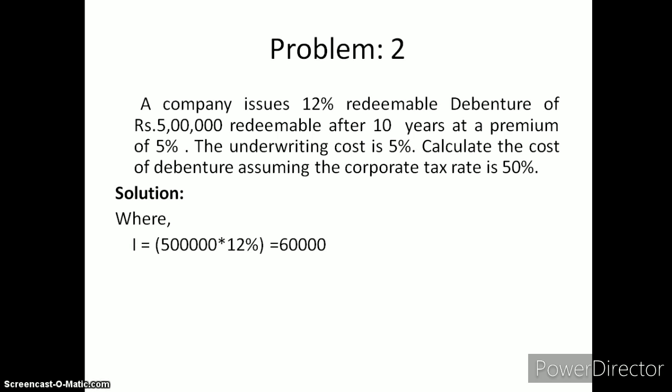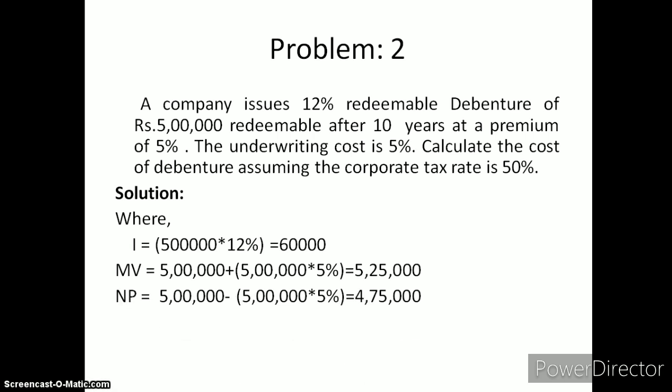Now maturity value is 5 lakh plus 5% of 5 lakh, equals 5 lakh 25,000. Here the maturity period is 10 years, so n is 10 years. For the calculation of net proceeds, the company incurred 5% underwriting cost, that is 5% of 5 lakh, 25,000. So net proceeds is 5 lakh minus 25,000 equals 4 lakh 75,000.